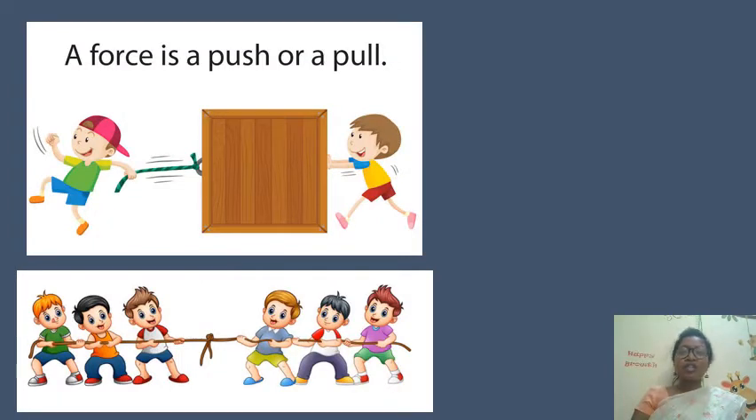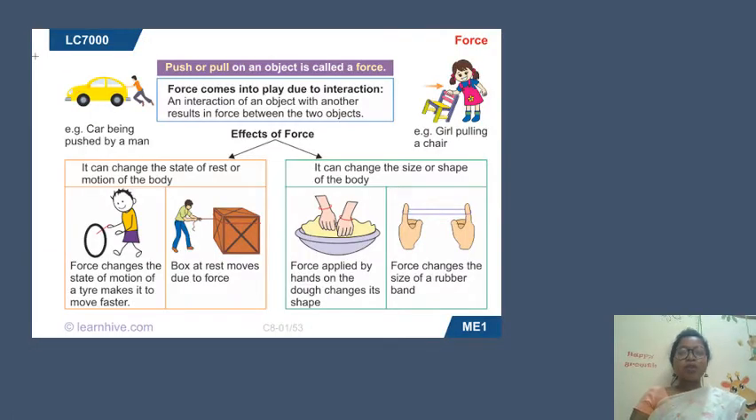And as you know, what is force? A force is a push or a pull. So you all must have played tug of war. So you may understand where you push and where you pull, isn't it? You pull the rope and you apply force. So push or pull on an object is called force, and as you know it has certain effects. For example, it can change the state of rest or motion of the body, and it can change the size or shape of the body, as you have studied earlier, so we are not going into depth.